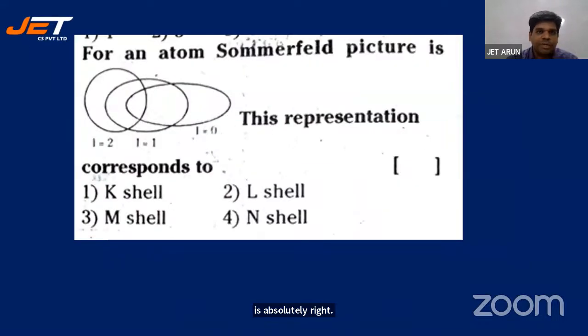For an atom, Sommerfeld picture is this. This representation corresponds to which shell? K shell, L shell, M shell, N shell. In the Sommerfeld picture, l is equal to 0, l is equal to 1, l is equal to 2. This representation corresponds to which shell: K shell, L shell, M shell, or N shell?